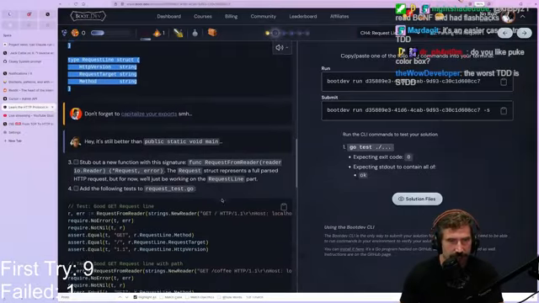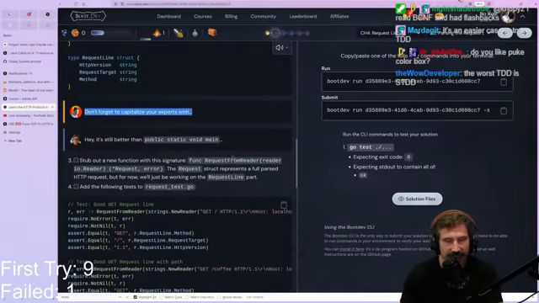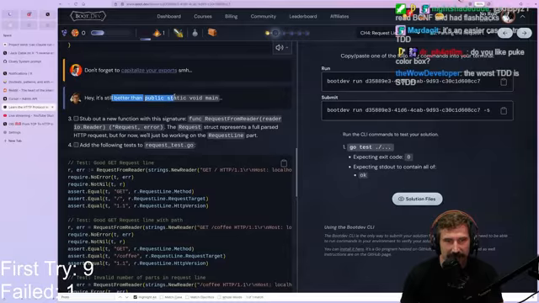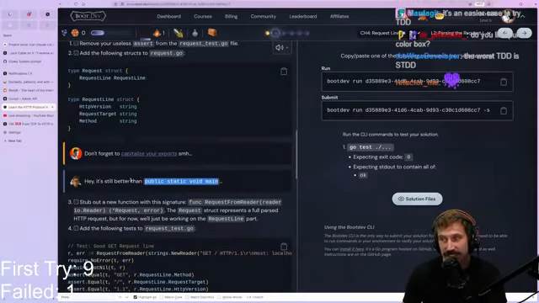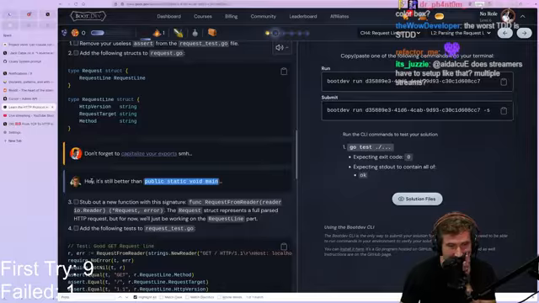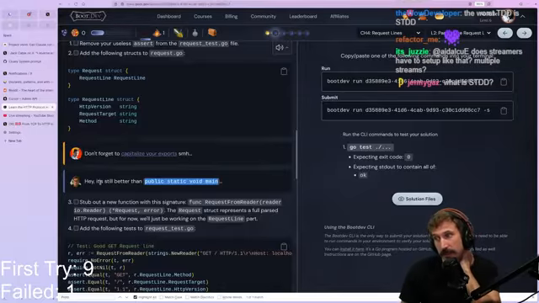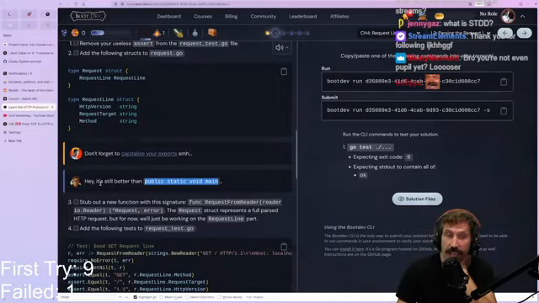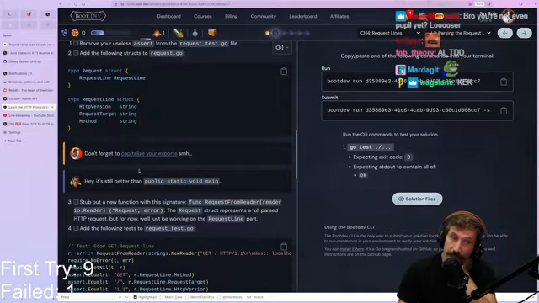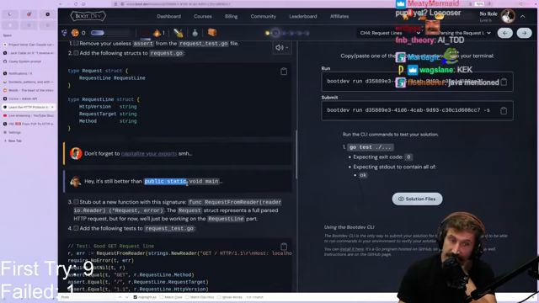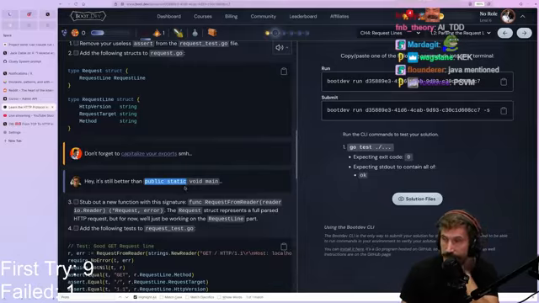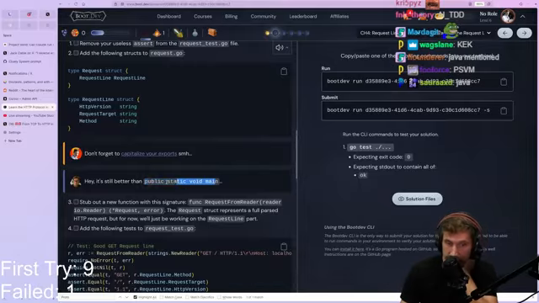Don't forget to capitalize your exports. Yeah, I know. I hate that. Hey, it's still better than public static void main. Yeah, okay, first off, Lane. I haven't read this yet. This is something new Lane has added. First off, Lane, public static void main is actually much different than a capitalized export, because first off, it's a static function that can be run on a class object, and also this is the main entry point, okay?